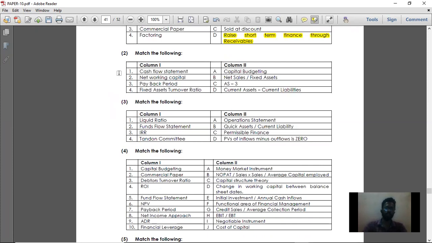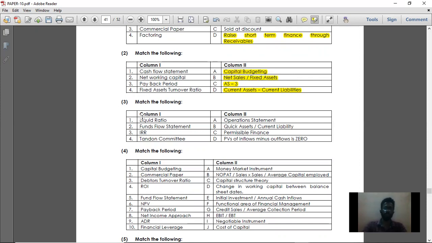So moving on to the second question of the match the following. Point number 1, cash flow statement. Cash flow statement is nothing but AS3. Accounting Standard 3 deals with the cash flow statement. Next, net working capital. The formula is current assets minus current liabilities. So option D is the right answer. Next, payback period. Payback period is a technique of capital budgeting. Next, fixed asset turnover ratio. The formula is net sales divided by fixed assets. So option B is the right answer for point number 4.